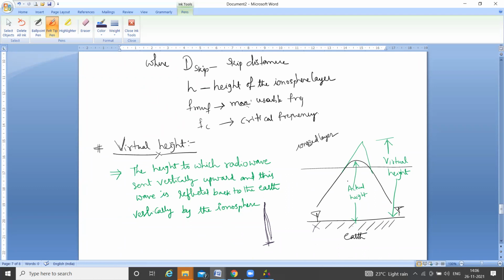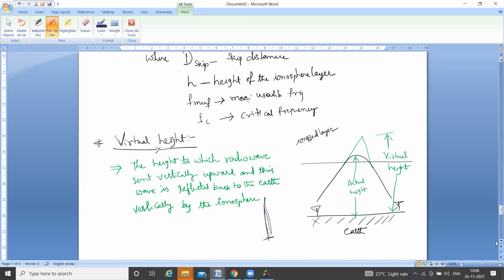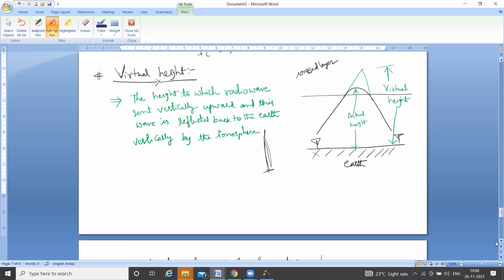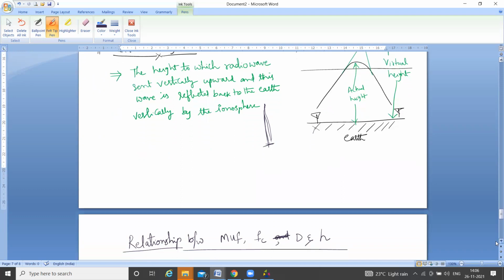Whereas virtual height is defined for radio waves sent vertically upwards and reflected back vertically by the ionosphere layer. We consider only virtual height because we can write a mathematical equation and analyze the process easily. If we consider actual height, we are not able to apply mathematics to it.